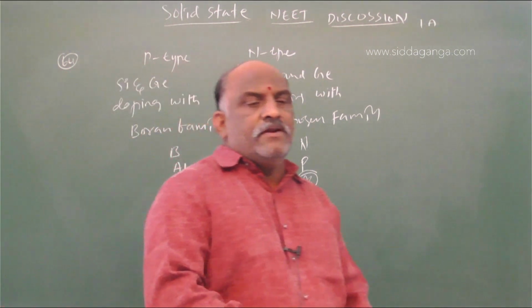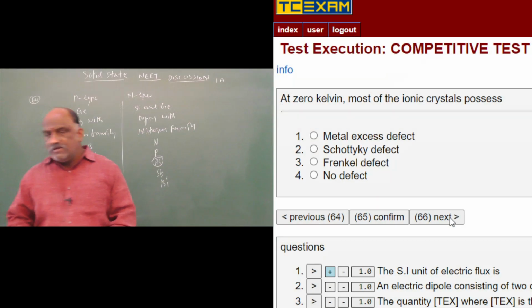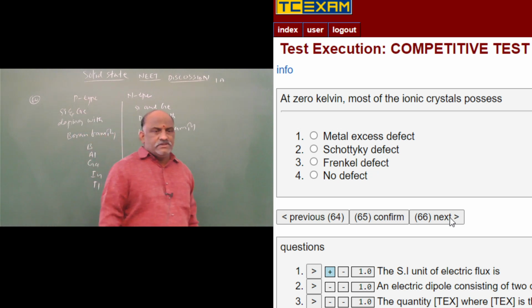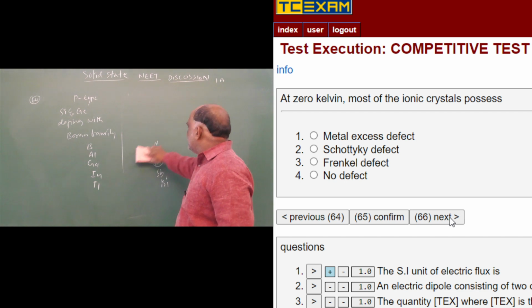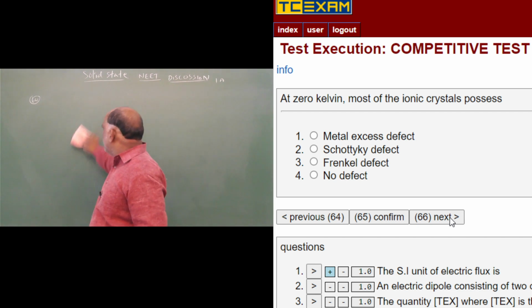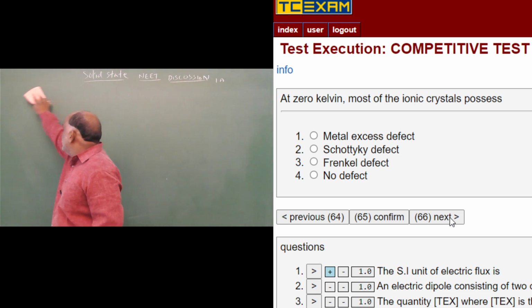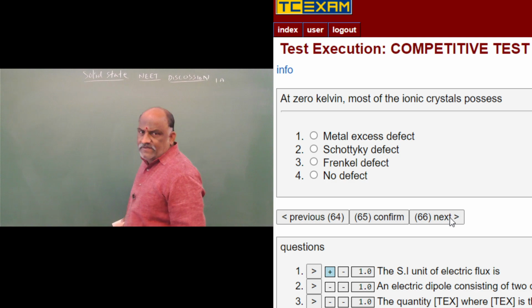At 0 Kelvin, most of the ionic crystals possess no defect. Because 0 Kelvin is minus 273 degrees centigrade, at such a temperature there are no defects. Schottky and Frenkel defects are temperature dependent.